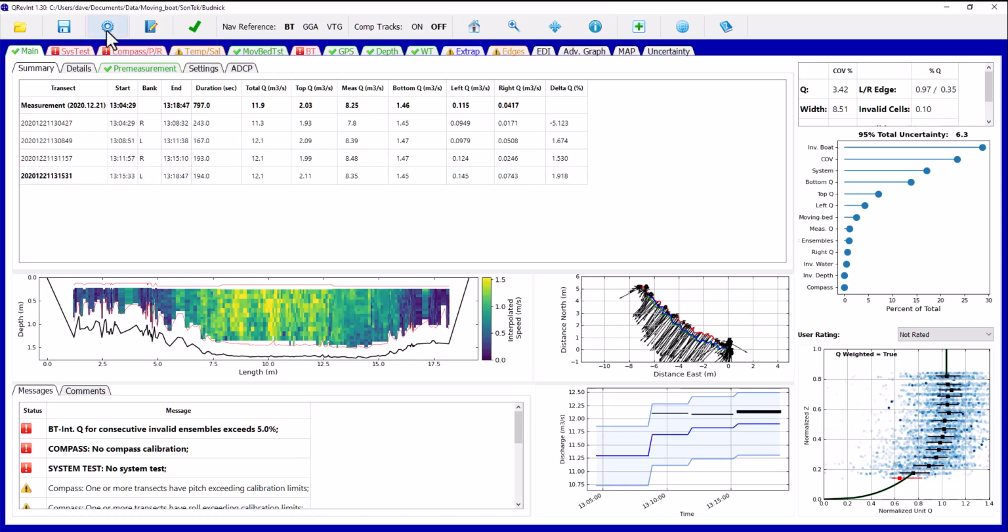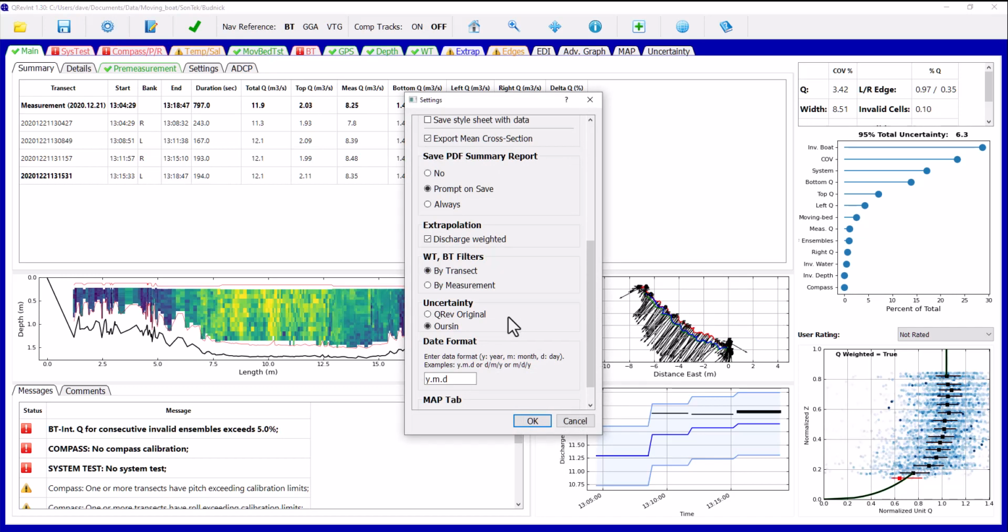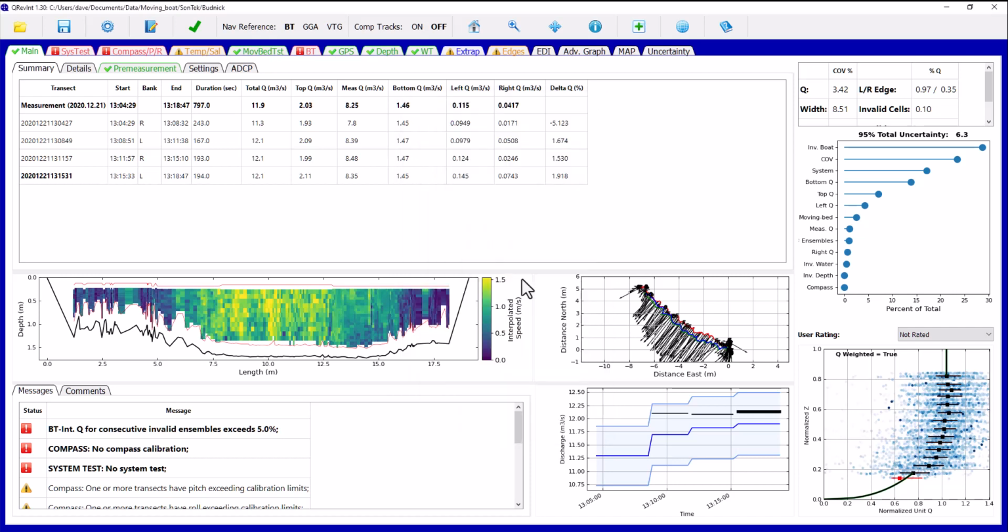So, which model do you choose for your uncertainty analysis? That is up to your agency. However, I would suggest that your agency select a model and be consistent with the model that's being used. Uncertainty is currently a hot research topic for many researchers, and it is expected that additional models and improved models will be introduced to QRevInt in the future. That wraps up our discussion of uncertainty.